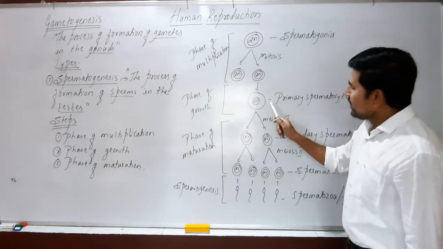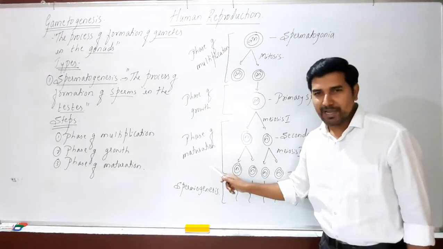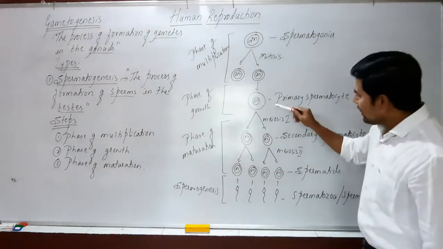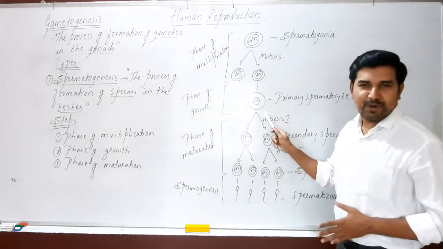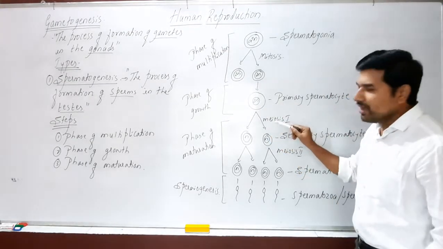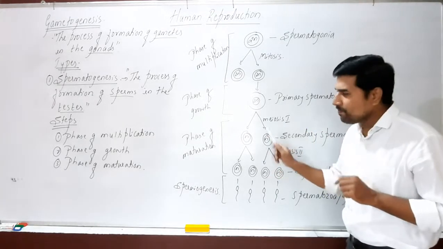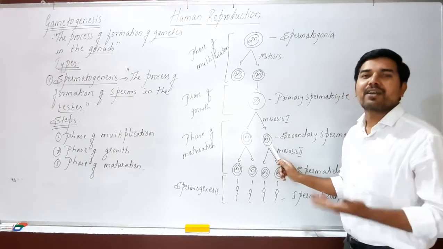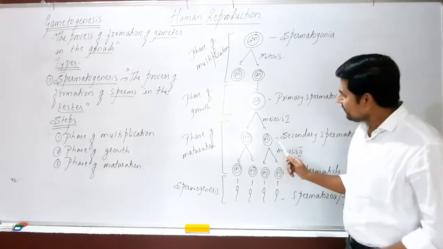Now look at this. This primary spermatocyte undergoes the next phase called the phase of maturation, in which the primary spermatocyte, which is diploid having 46 chromosomes, undergoes the first meiosis to produce two haploid cells. Remember, the first meiotic division is a reductional division, which you have already studied in class 11.